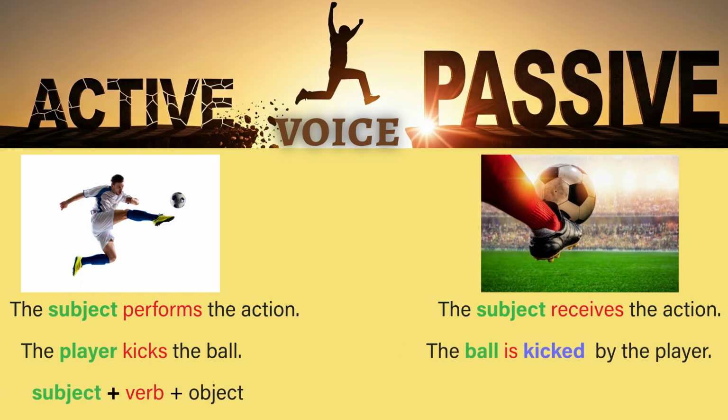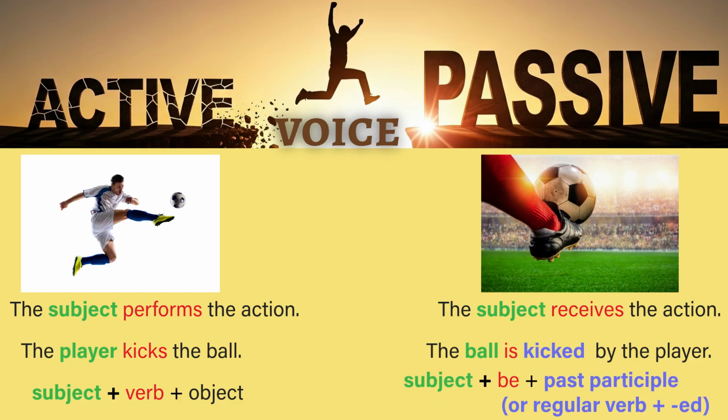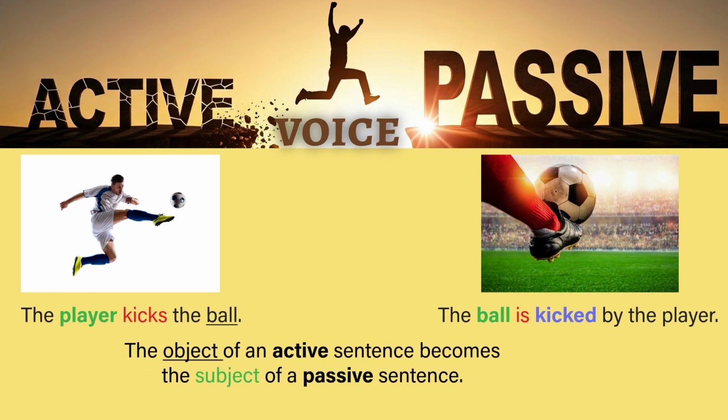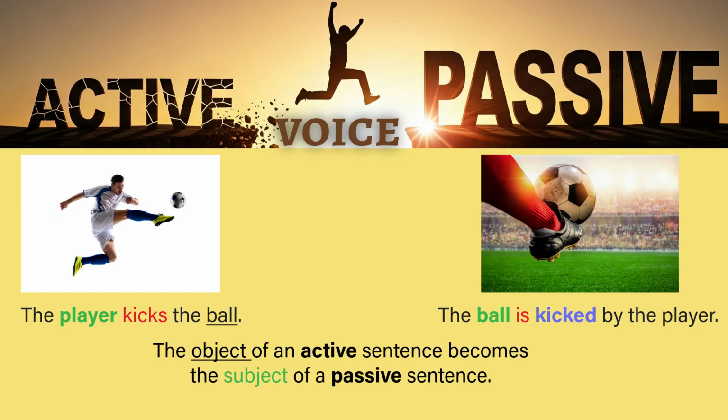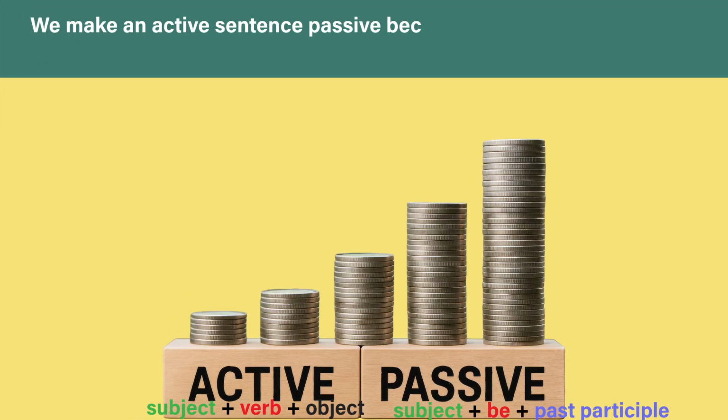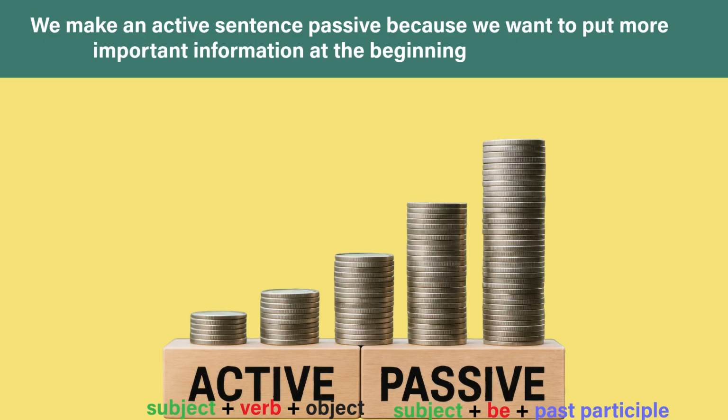Subject plus verb plus object. Subject plus be plus past participle, or regular verb plus ed. The object of an active sentence becomes the subject of a passive sentence. We make an active sentence passive because we want to put more important information at the beginning of a sentence.